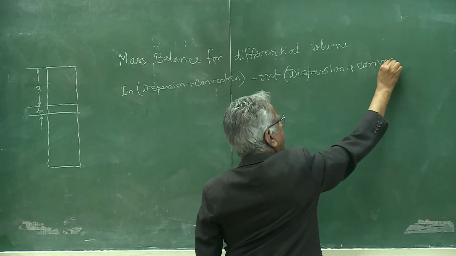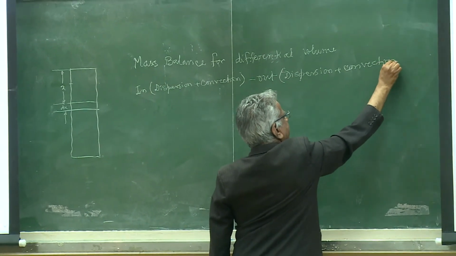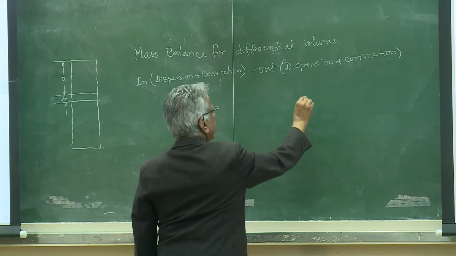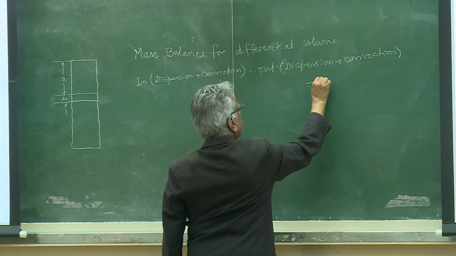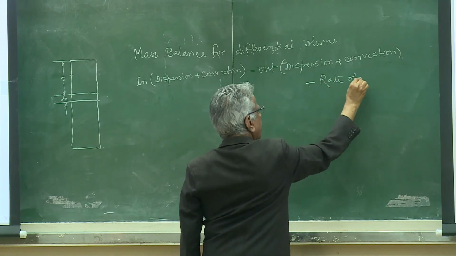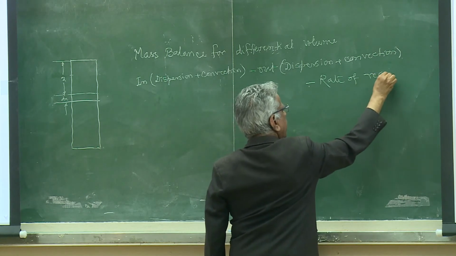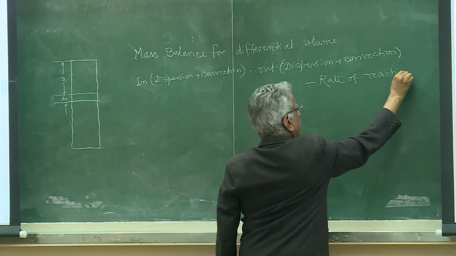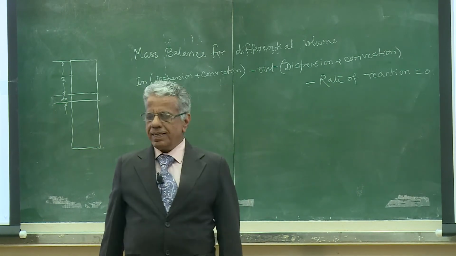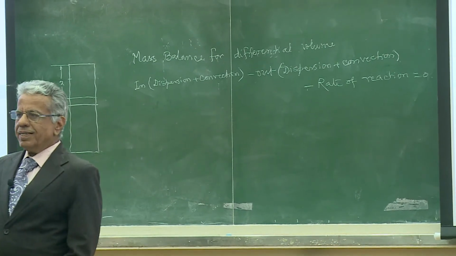Alright, solve the problem. So mass balance says there is something coming in, going out.